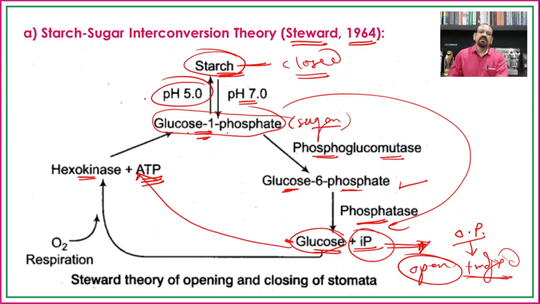In this way the starch-sugar interconversion theory was slightly modified by Stewart in 1964. Again, many workers said that sugar is not detected in the guard cells, and though chlorophyll or chloroplasts are present in the guard cells, they are photosynthetically inactive. Hence we have some other theory to explain the opening and closing of the stomata.